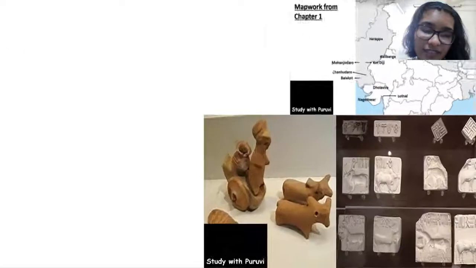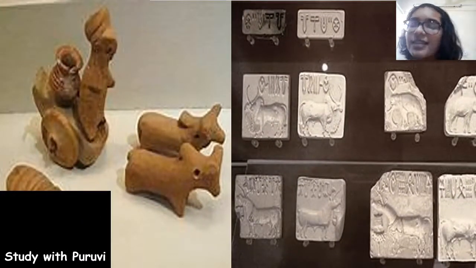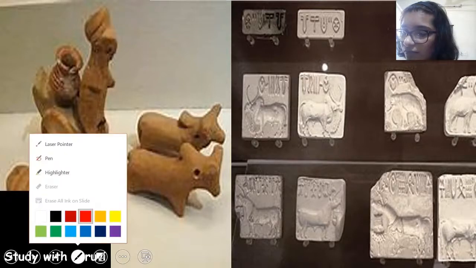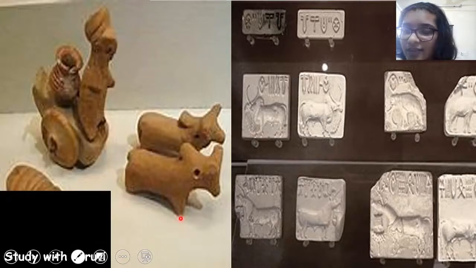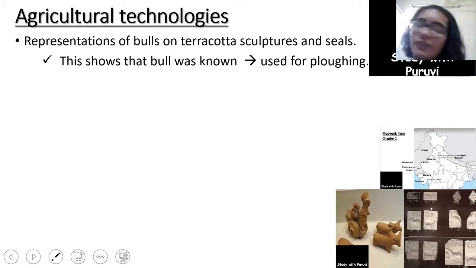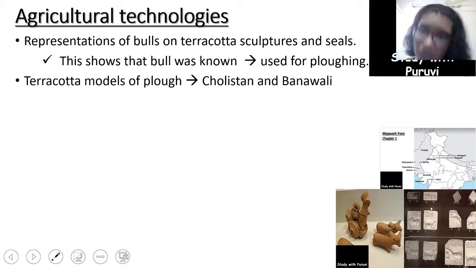If we see from this diagram or this particular picture, these are some of the artifacts that have been recovered. These portray a pair of bullocks which might have been used for plowing. That is what the archaeologists conclude. Also, these two seals do look like bulls or oxen. So this gives us the conclusion that maybe the bull was known and they were used for plowing. Also, the terracotta models of plow have been recovered from Cholistan and Banavali.